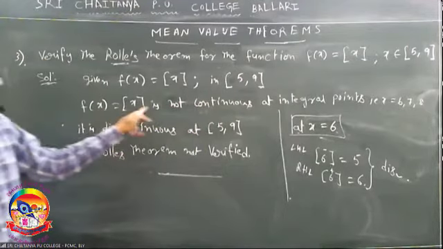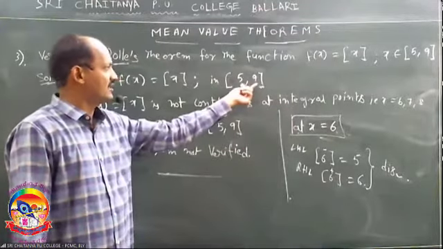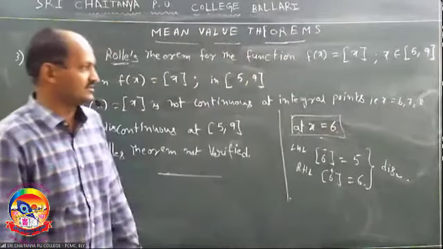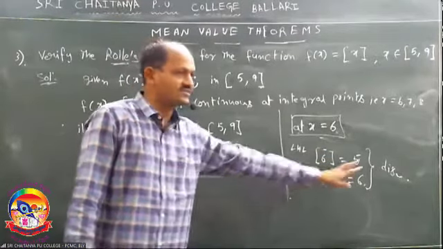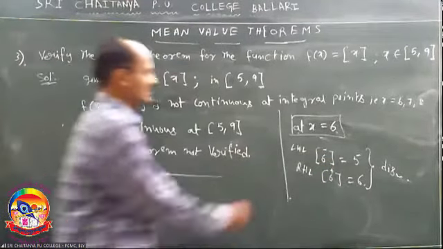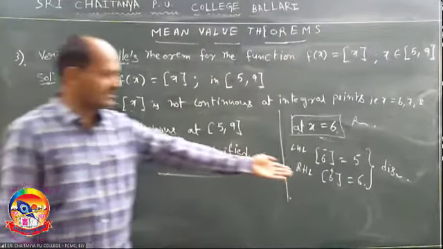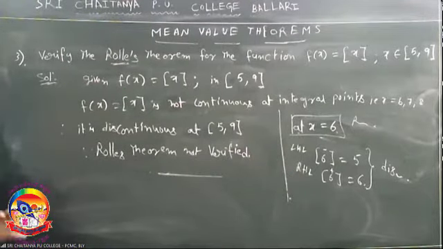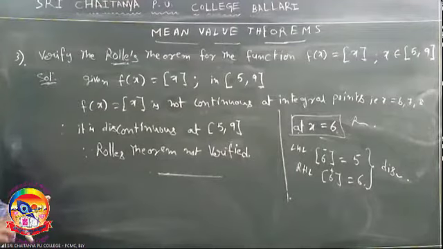f of x is discontinuous at integral points. Here the given interval is 5, 9. So 6, 7, 8 are integral points. For example, at x equal to 6, left hand limit is 5, right hand limit is 6. Both are not equal. So left hand limit is not equal to right hand limit. So it is discontinuous. Therefore, it is not continuous. First condition is not satisfied. So Rolle's theorem is not satisfied. Okay? No need to verify differentiability and f of a equal to f of b.